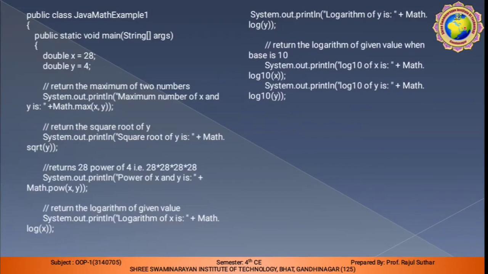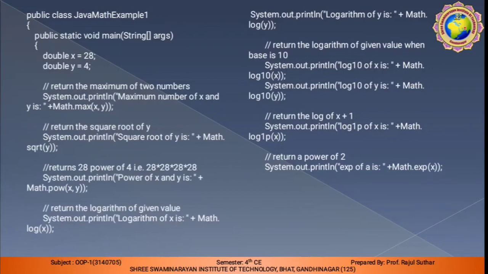You can return the logarithm of a particular value with base 10. So you have to write System.out.println Math.log10 with x in the bracket. Same way for y. Return log of x plus 1, so here you have to write log1p with x in the bracket.